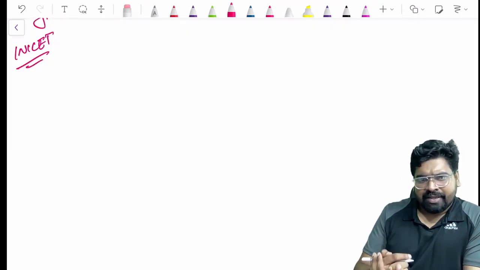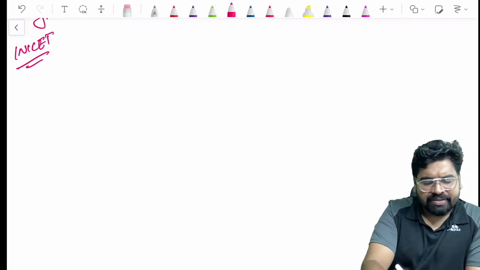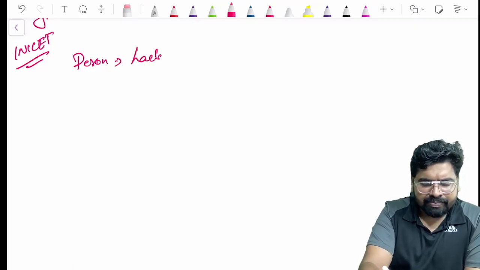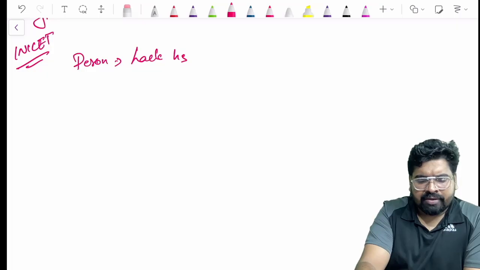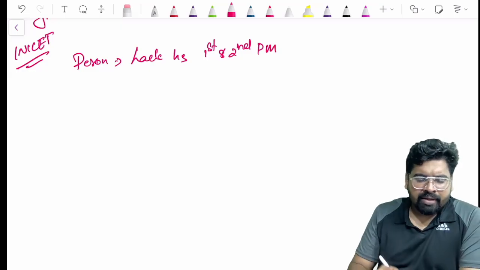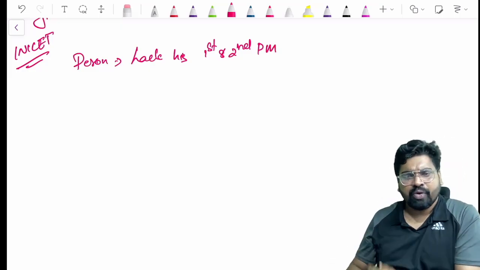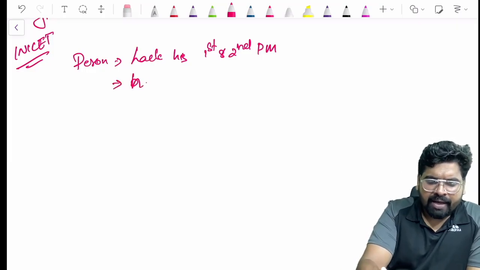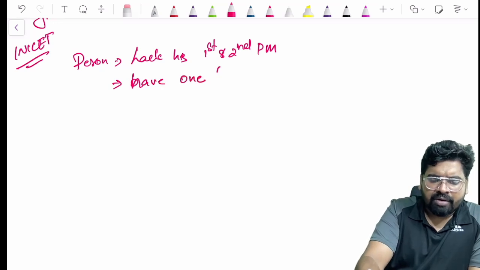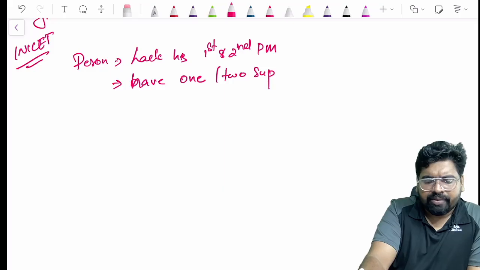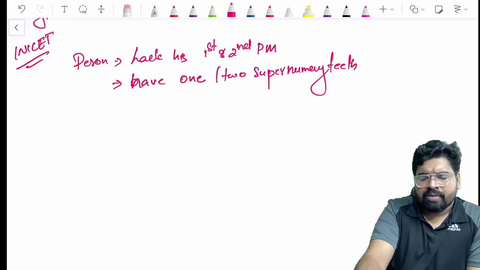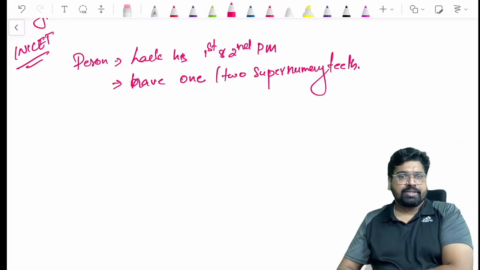Imagine a person is lacking his first and second premolar, but has one or two supernumerary teeth. What will you call this condition?